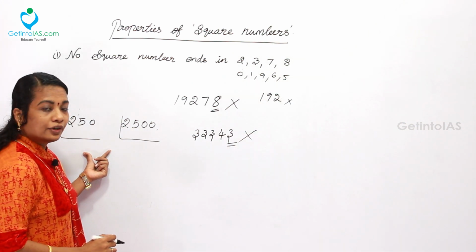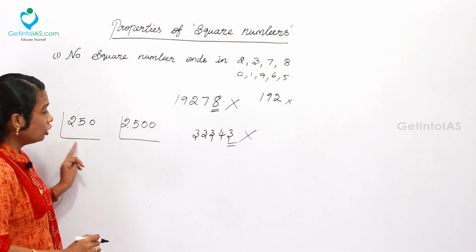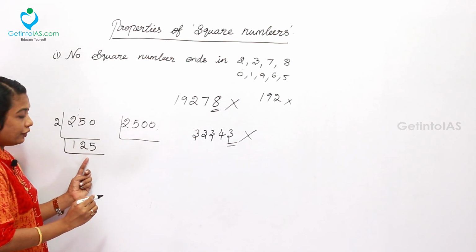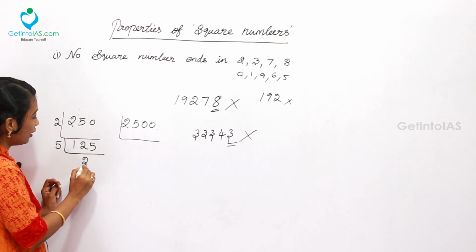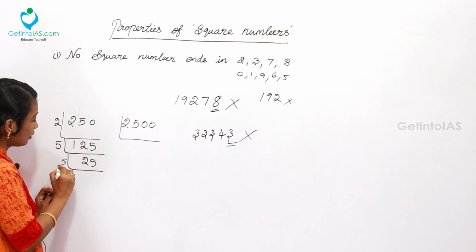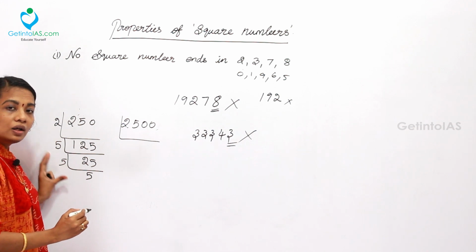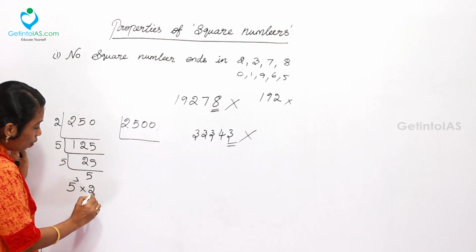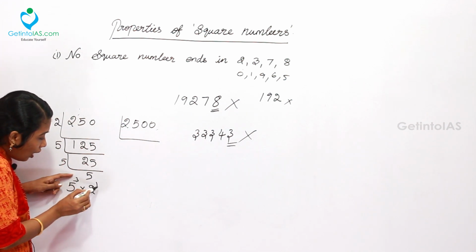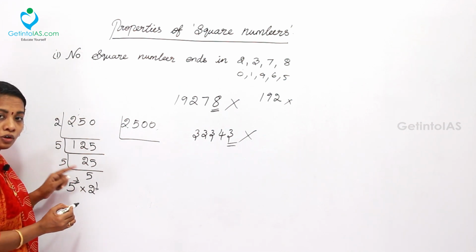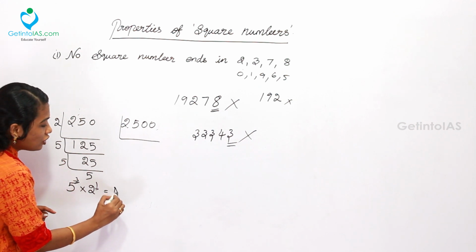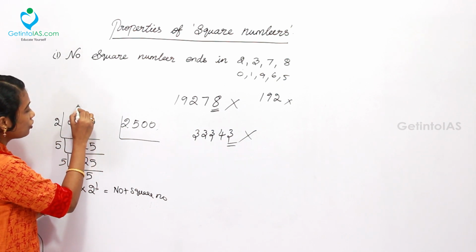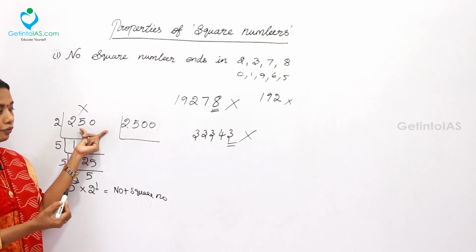First I have taken 250. 250 is 2 times 125, and 125 is 5 times 25, and 25 is 5 times 5. Now grouping all these factors, 5 is present thrice and 2 one time. So the powers are odd, 3 and 1 are odd numbers. We can simply say it is not a square number, so 250 is not a perfect square.